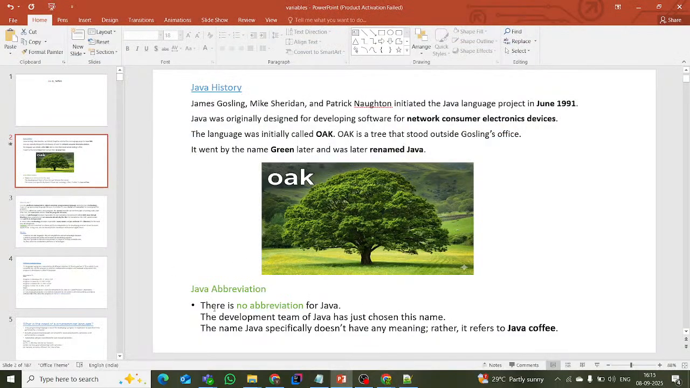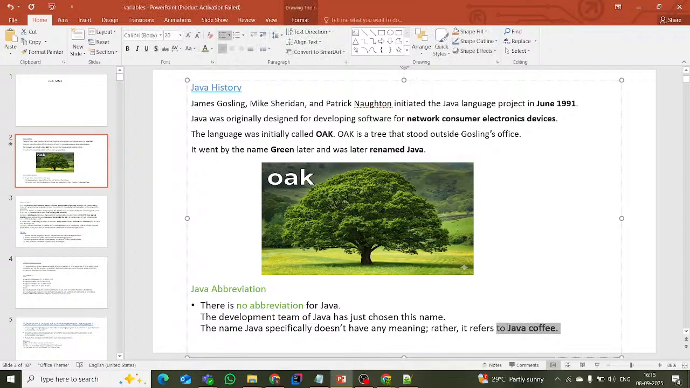After that, abbreviation. Actually, there is no abbreviation for Java. Why? Because the development team of Java just chose the name. The name Java doesn't have a meaning; rather, it refers to Java coffee only. Based on the situation, it was converted from Oak to Green, and after that assigned the name Java coffee.